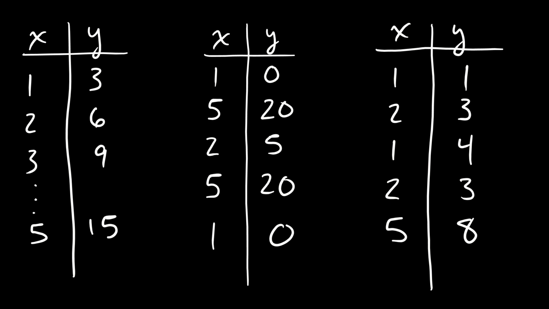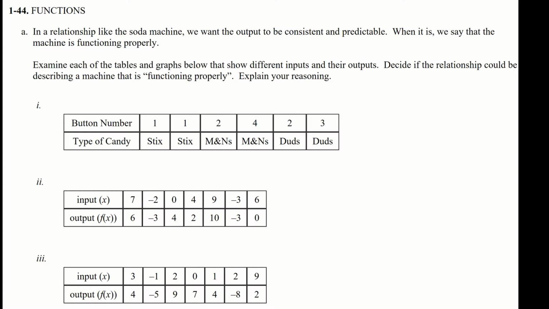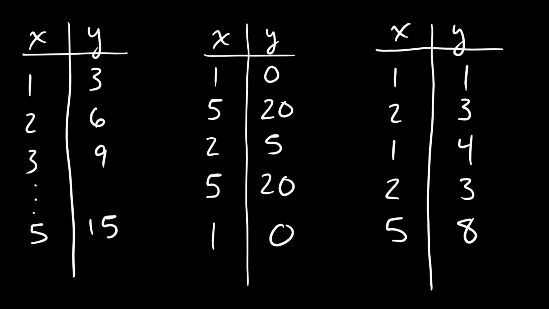That behavior is what causes me to say that this particular relationship is not a function, because I don't know what's going to happen with the value 1. It is not behaving consistently and predictably.